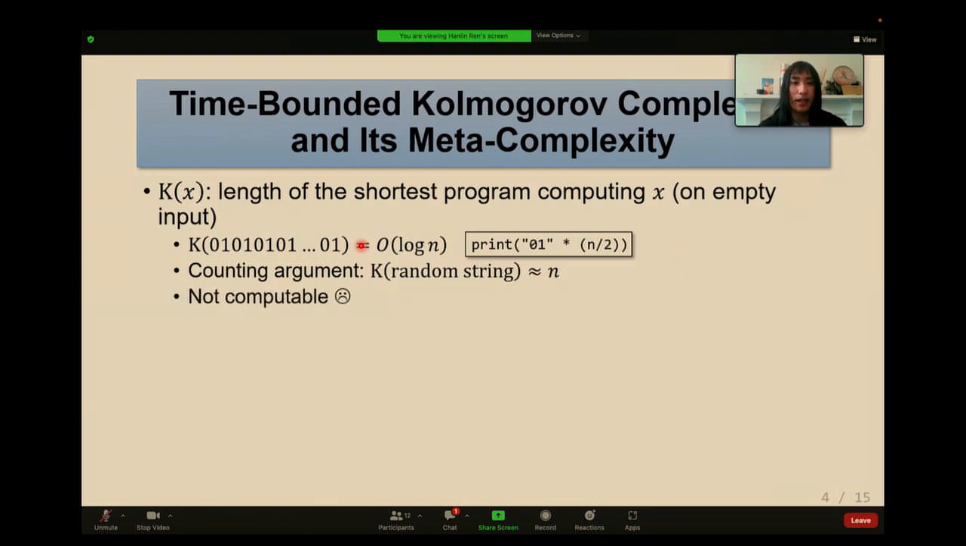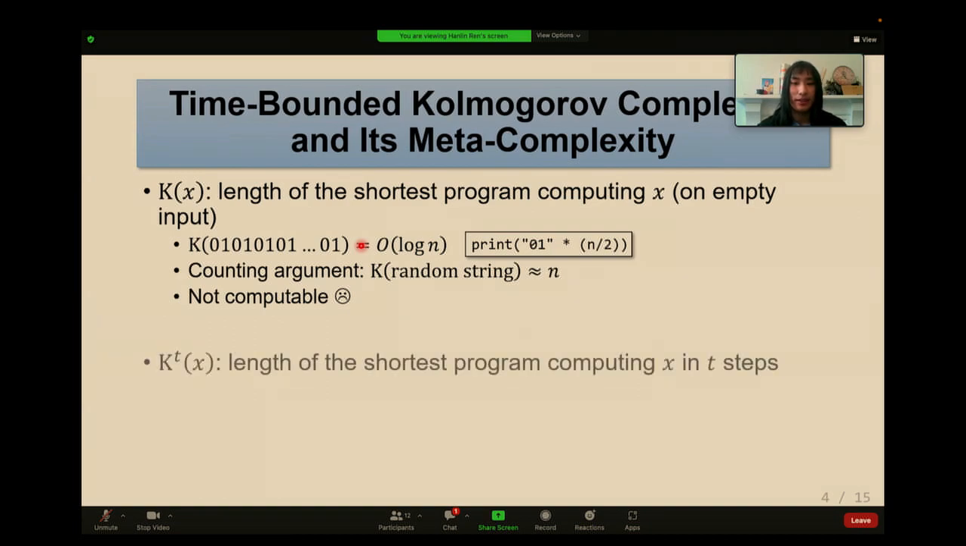Kolmogorov complexity is good, but it's not computable. So let's add a time bound on it. For a time bound t, K^t of a string x is the length of the shortest program that computes x in t steps.